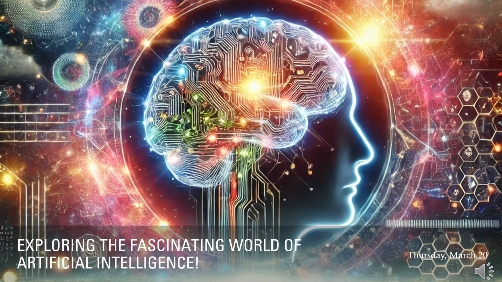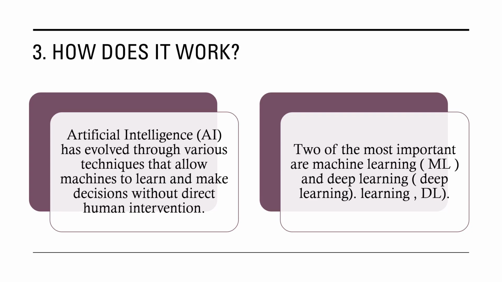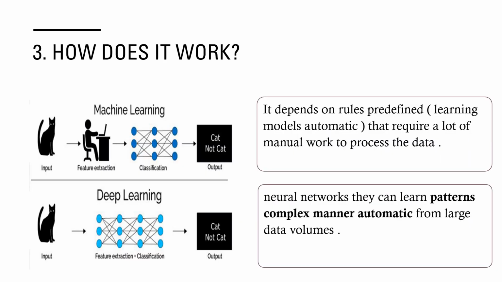3. How does AI work? Artificial intelligence, AI, has evolved through various techniques that allow machines to learn and make decisions without direct human intervention. AI works through learning algorithms, the most relevant of which are machine learning, ML, and deep learning, DL. These algorithms allow machines to learn patterns from data and perform tasks without being explicitly programmed for each situation.